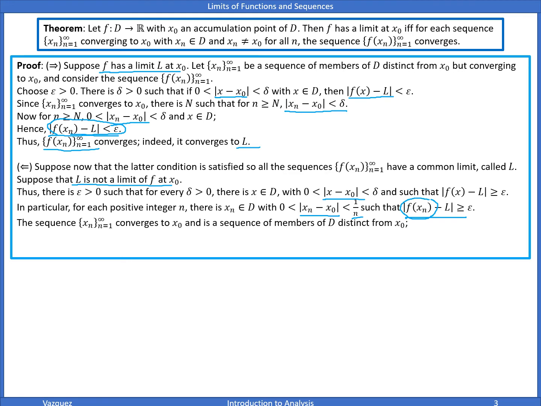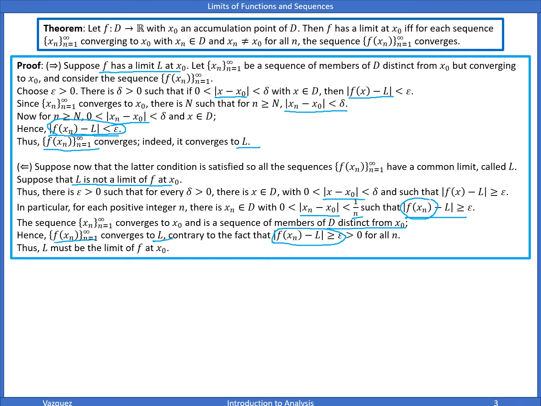Well, this sequence x of n converges to x naught. And it's a sequence of members of D distinct from x naught. Therefore, f of x n must converge to L. Well, then that contradicts this fact here. Therefore, L must be a limit of f, right? So we assumed this first, and we reached a contradiction. Therefore, this must hold. And that proves our biconditional proof.